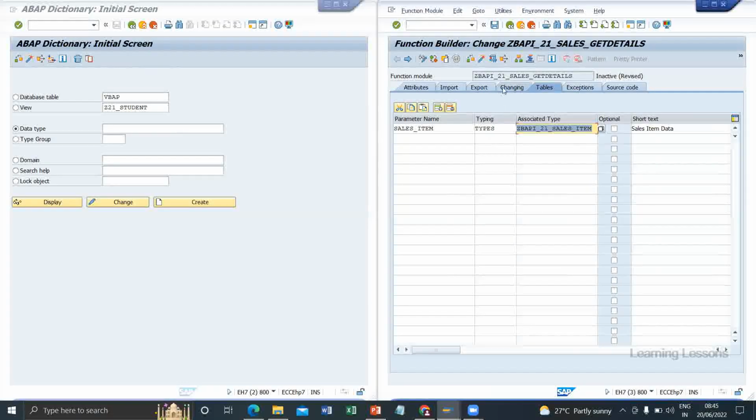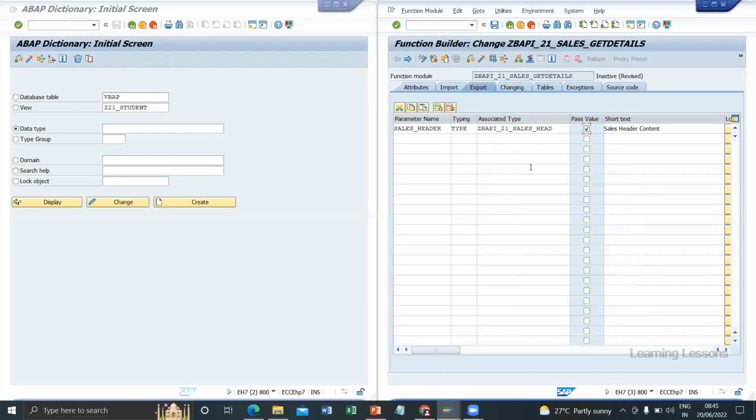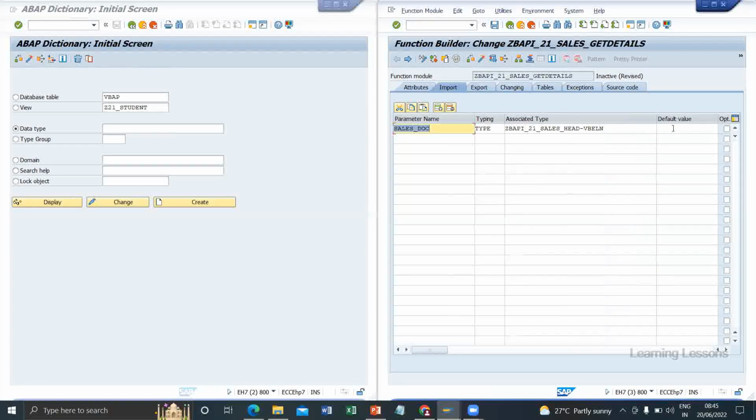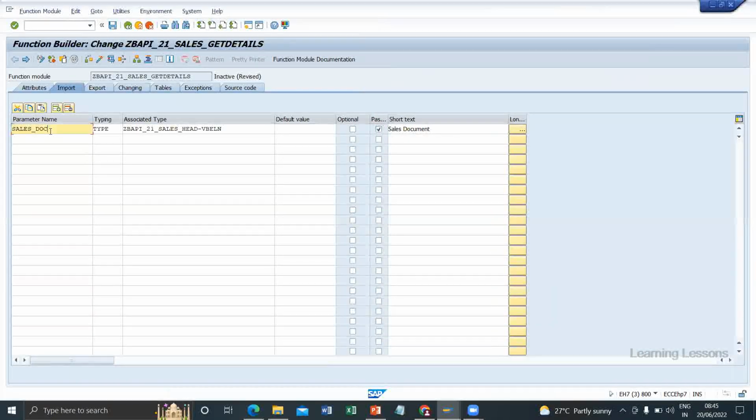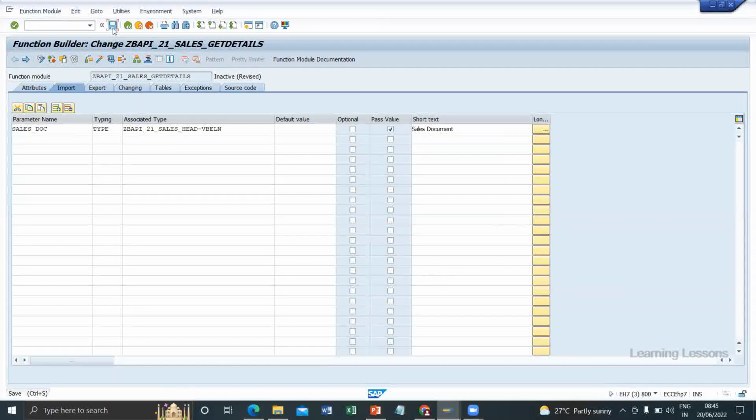And we have to select pass by reference for all these fields. Here we have only one input, that should not be optional. If you have multiple inputs, you can make a few fields optional. Just save and check.